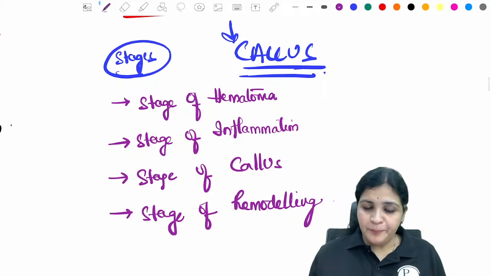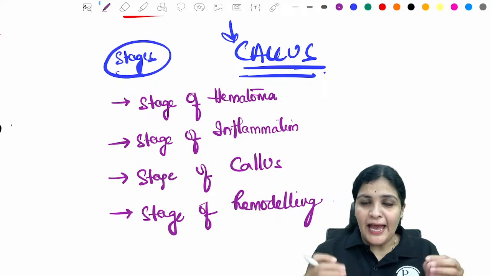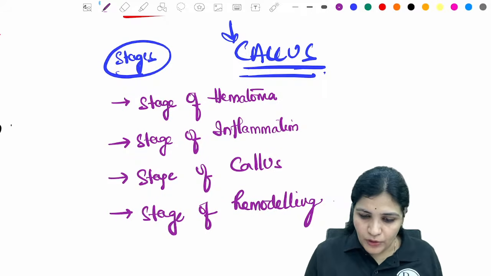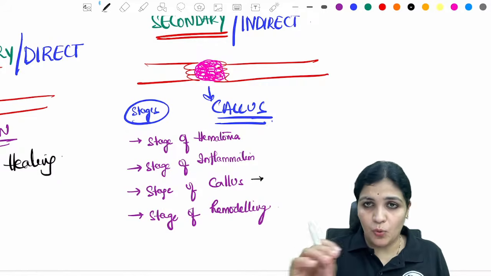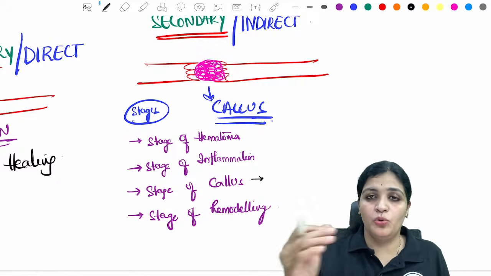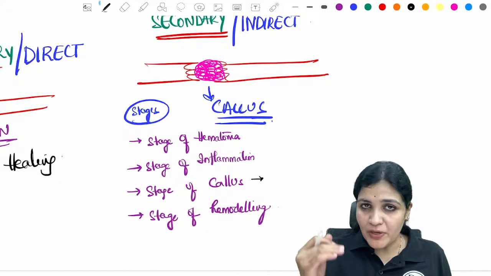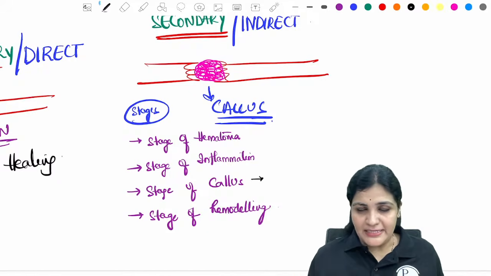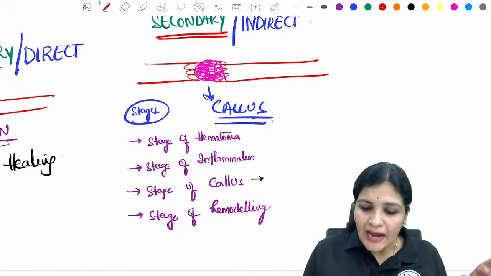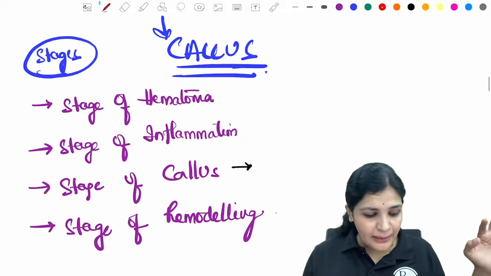So these are the four stages, and this callus I have told you is formed at stage 3, and for secondary or indirect healing, the fracture gap has to go through all these stages. The first one is the stage of hematoma, the second one is inflammation, the third one is callus, and the fourth one is remodeling. There is a time period for this.